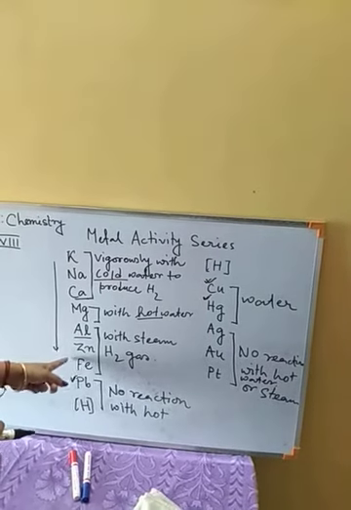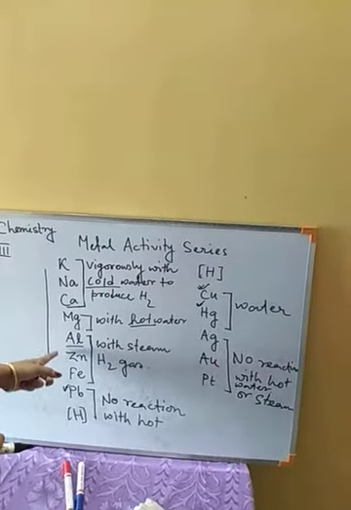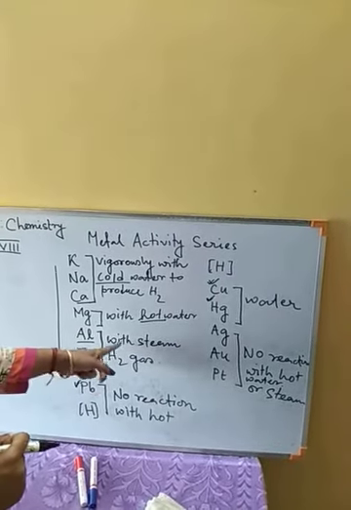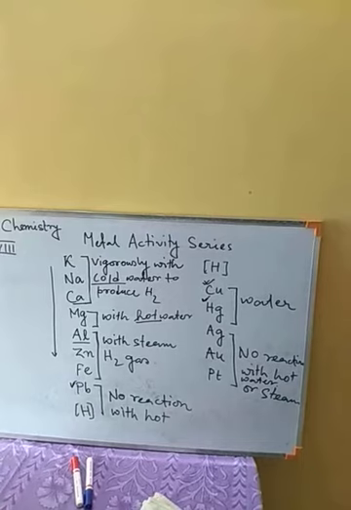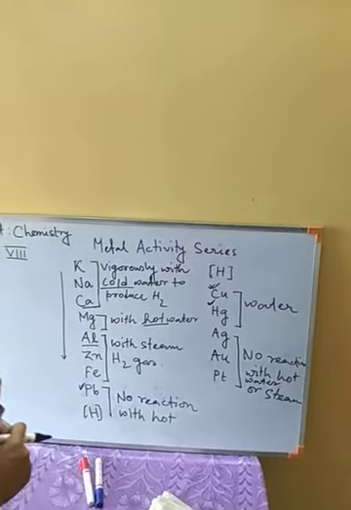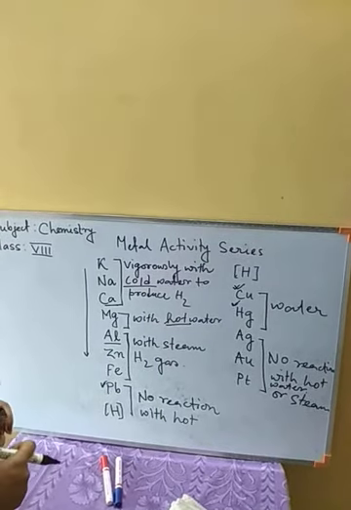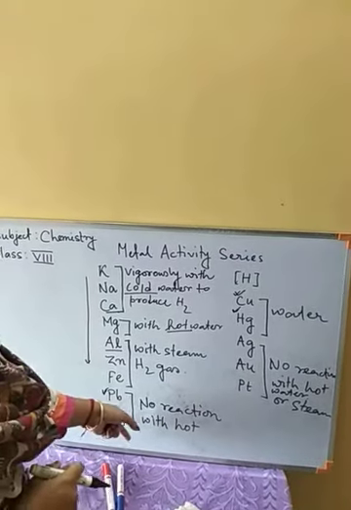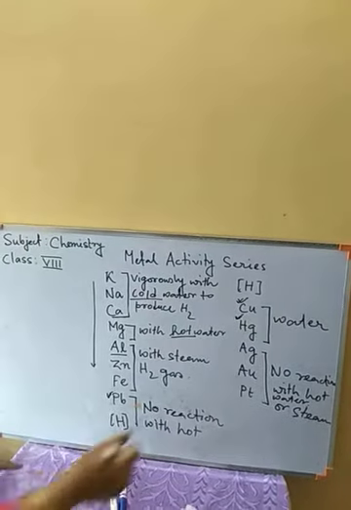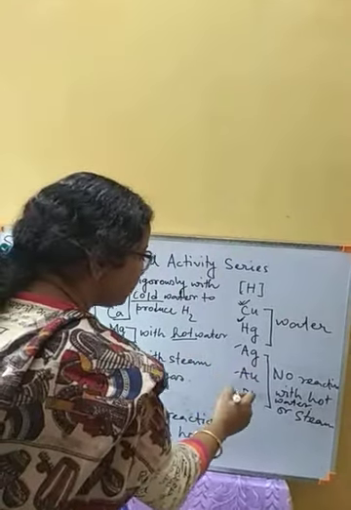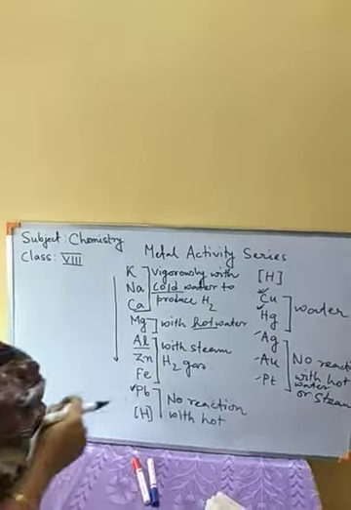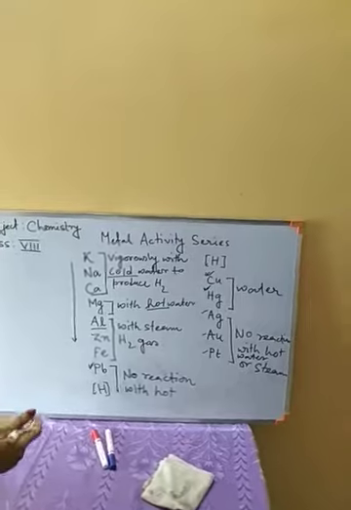Whereas aluminium, zinc and iron, as these three are less reactive than the others, will react with steam only and produce hydrogen gas. Whereas lead, copper, mercury are very much less reactive. That's why with hot water also they cannot react, so no reaction will be there. Next, silver, gold and platinum are even less reactive. That's why we cannot get any such reaction with hot water or with steam.